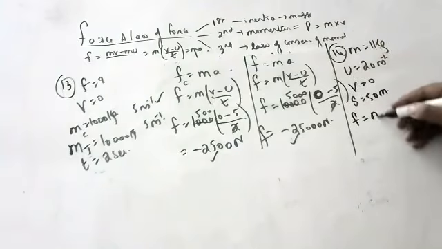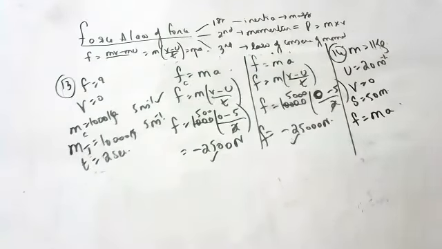Whatever the force is, it is ma only. M is there, you want a.